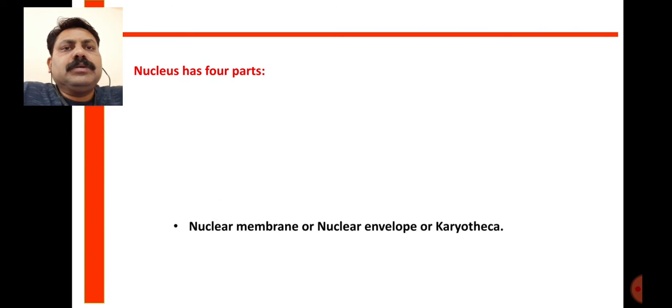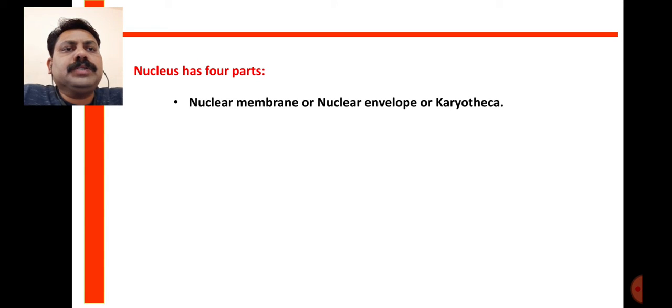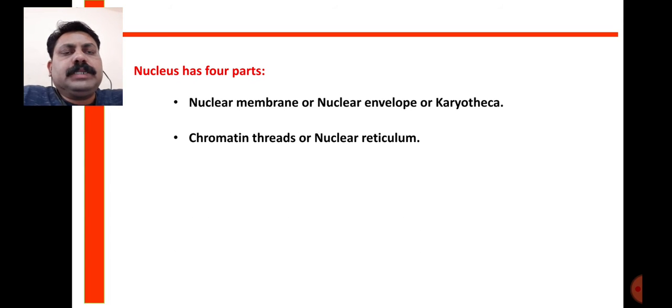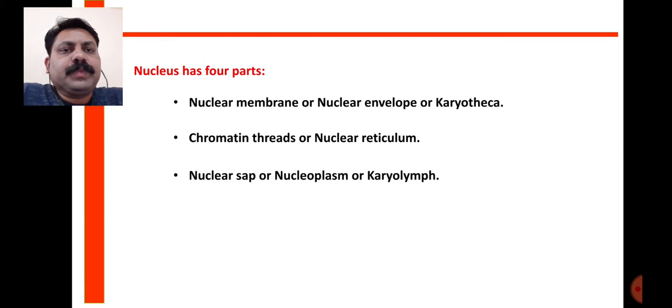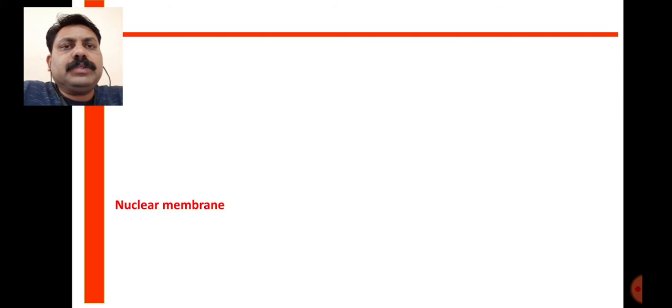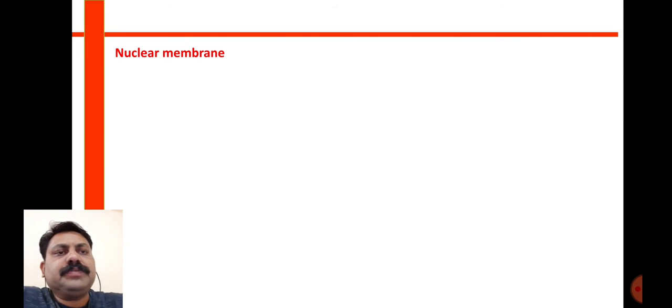So the nucleus has four parts: the nuclear membrane or nuclear envelope, also called karyotheca. It contains chromatin threads or nuclear reticulum. Again, in the cytoplasm we have the endoplasmic reticulum because it is present inside the plasma membrane, whereas the chromatin threads present in the nucleus are the nuclear reticulum. Then the nuclear sap or nucleoplasm or karyolymph, and the nucleolus. One by one, we will discuss the different structures in detail.